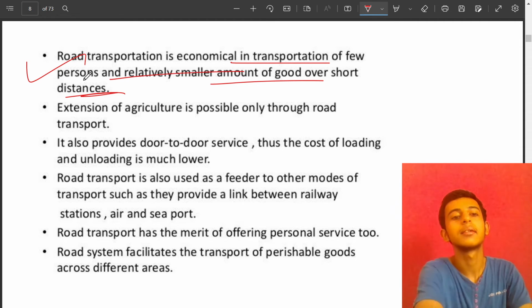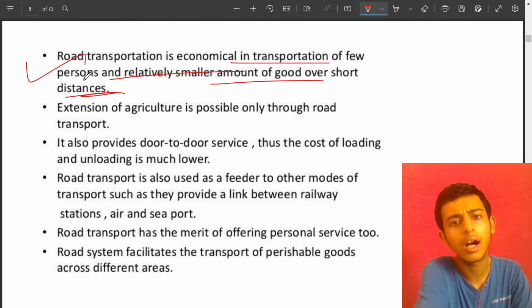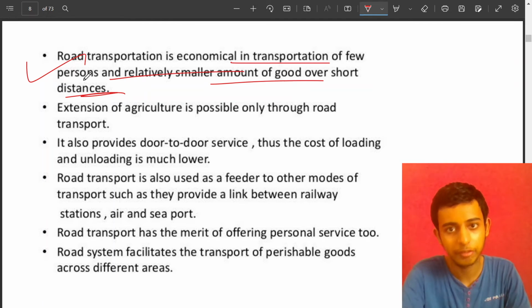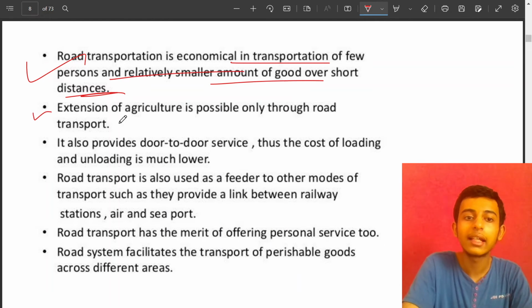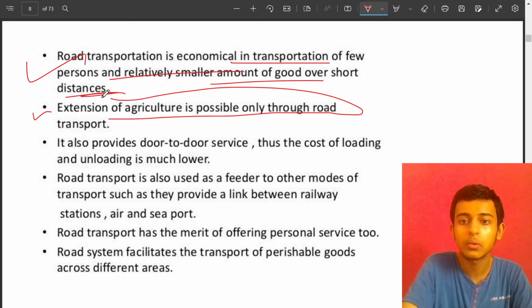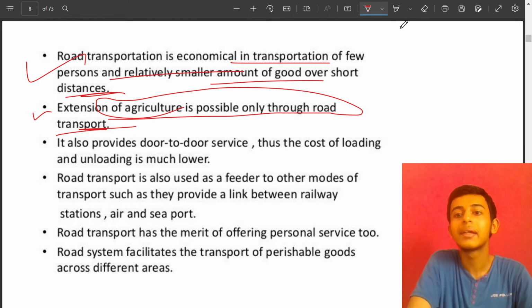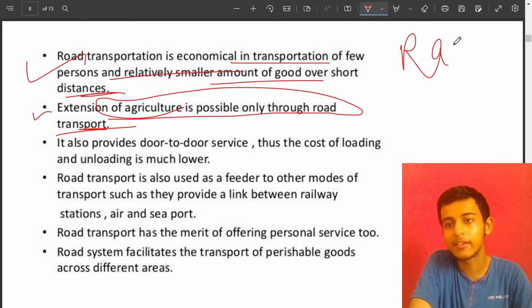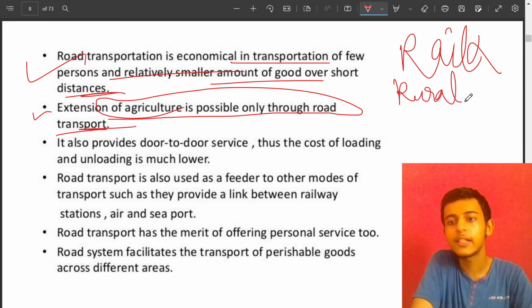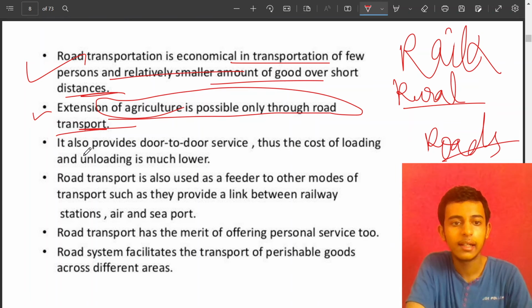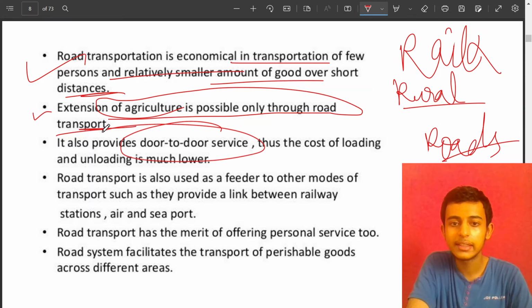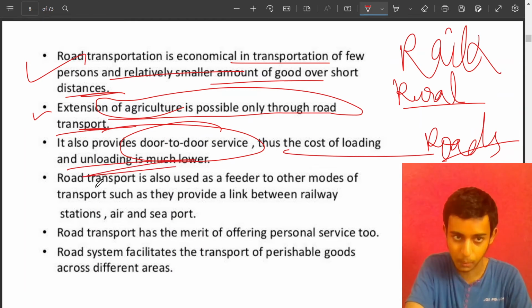Because in railways you need a large amount of freight or goods and a large number of passengers. Extension of agriculture is only possible through road transport, because in rural areas you don't have railways. In the rural areas there are roads. It also provides door-to-door service. You cannot get that in the railways. Thus the cost of loading and unloading is much lower.